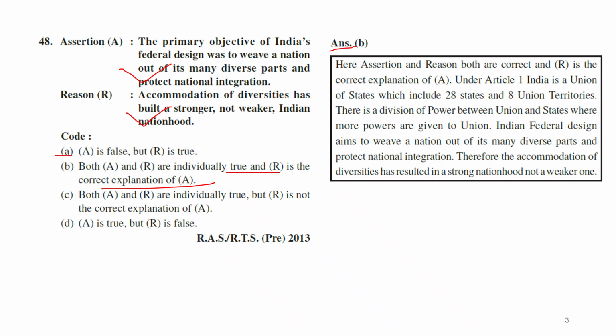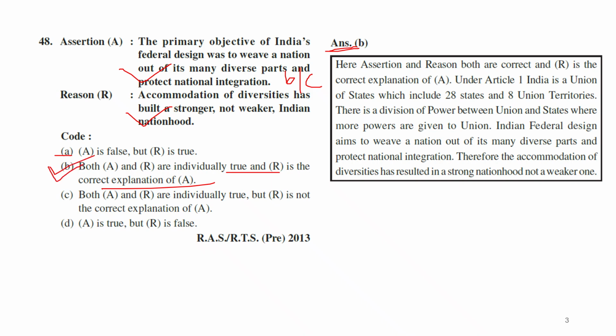In A generally they mention both A and R are correct and R is the correct explanation of A. And B option is generally both A and R are correct and R is not the correct explanation of A. So that's why I said B. But actually both are correct, and if you put 'because' here, this is actually the correct explanation of the assertion as well. So that's why the answer is B.